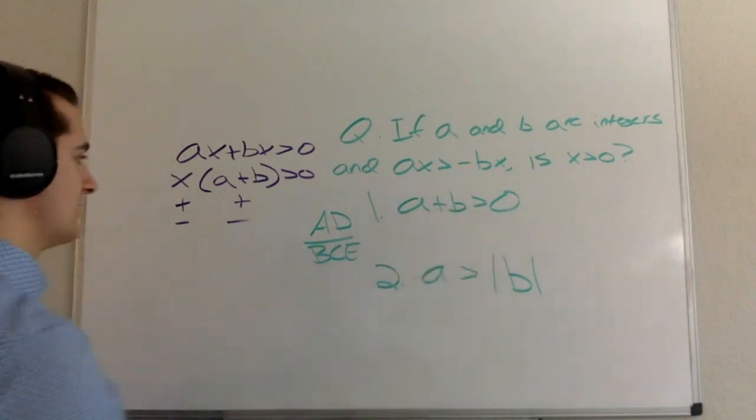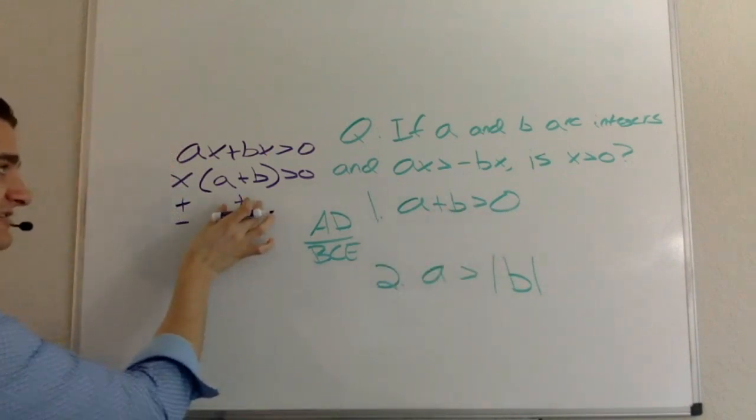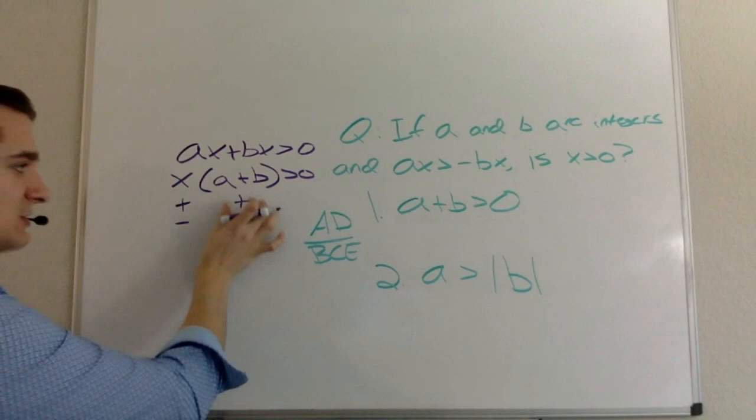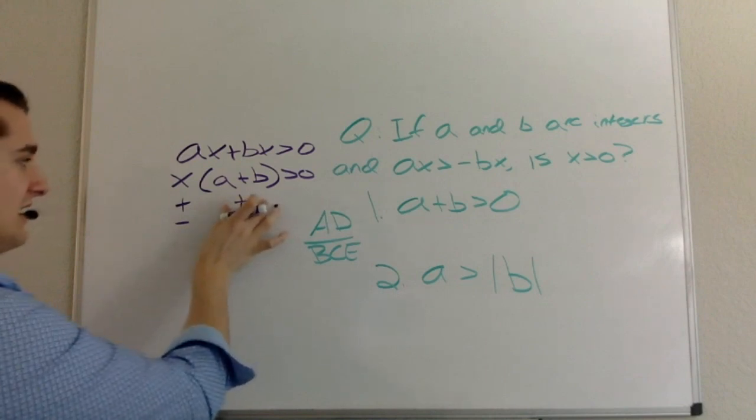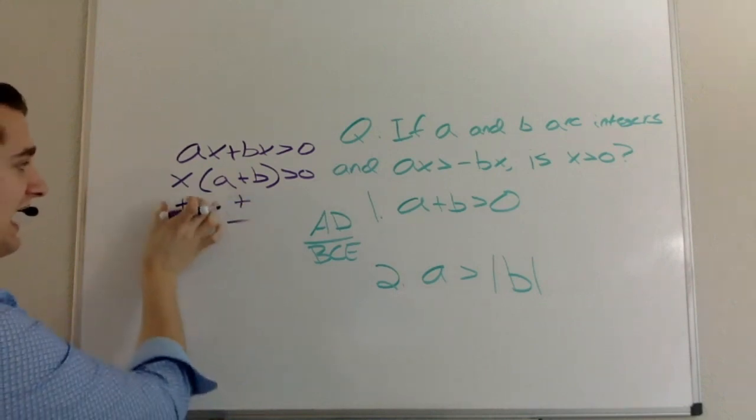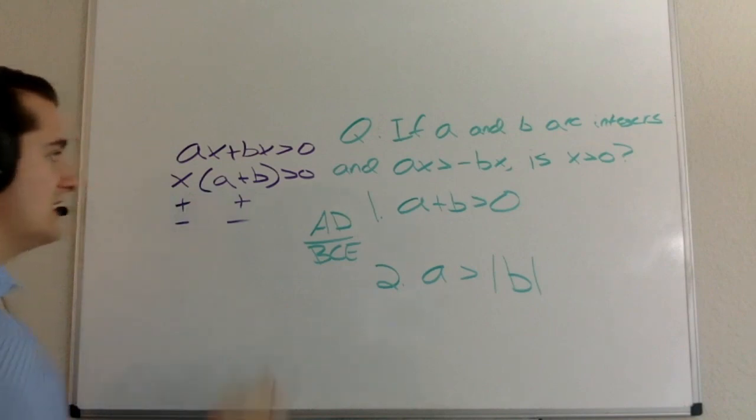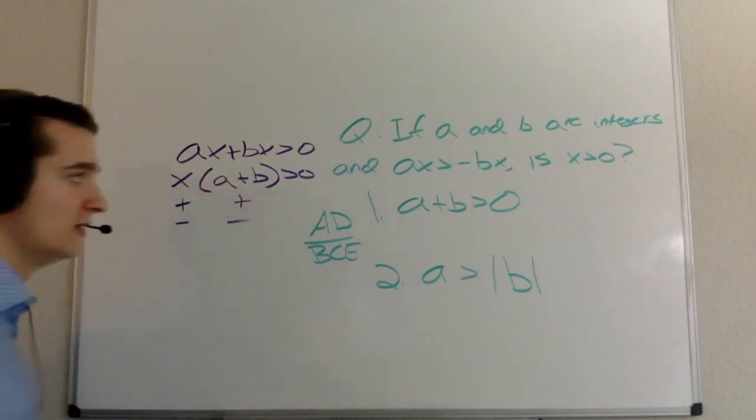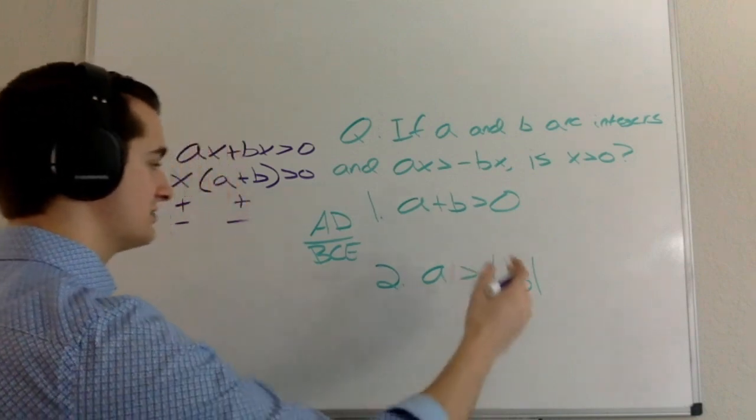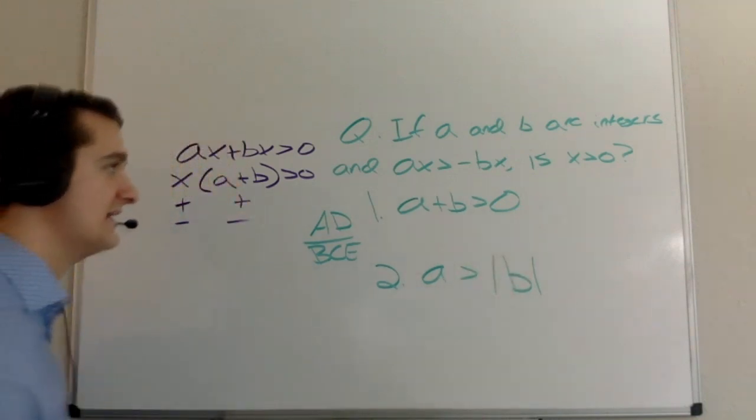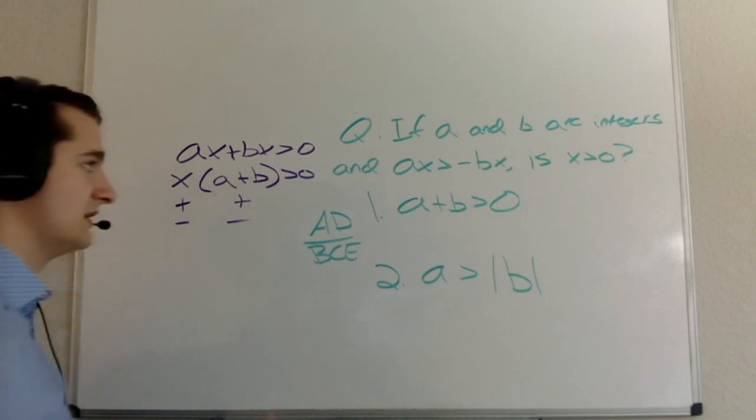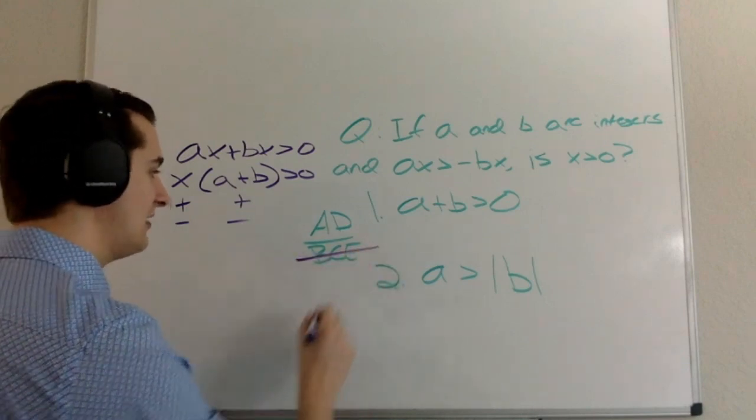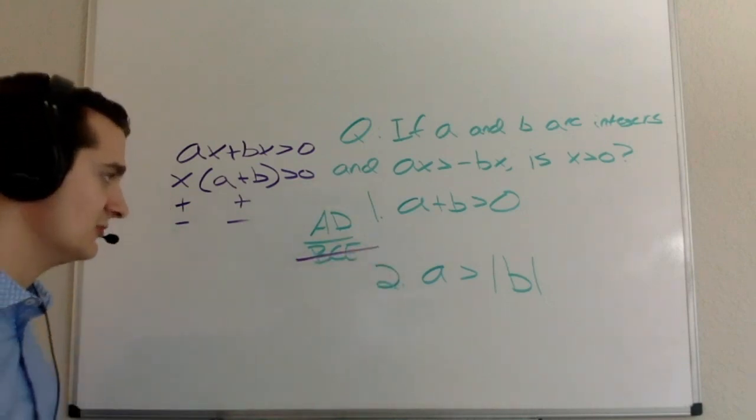Well, if a plus b is greater than 0, then this whole thing right here is positive. And if this whole thing right here is positive, then I know that, again, x also has to be positive. So if a plus b is greater than 0, then I know that x is also greater than 0. That is sufficient to answer the question that I'm asked. So I can go ahead and say that B, C, and E are out. It's either going to be A or D.